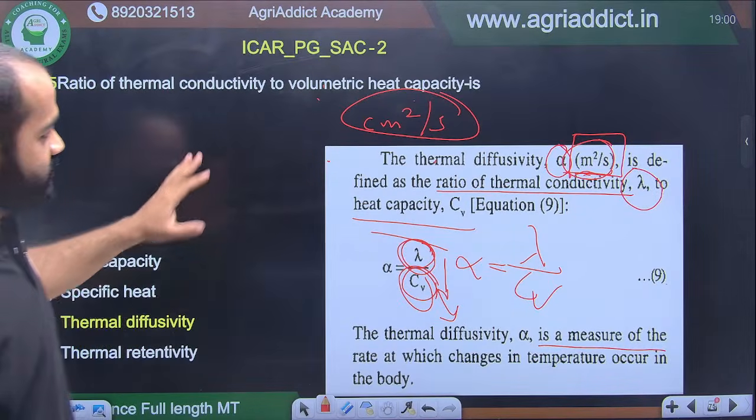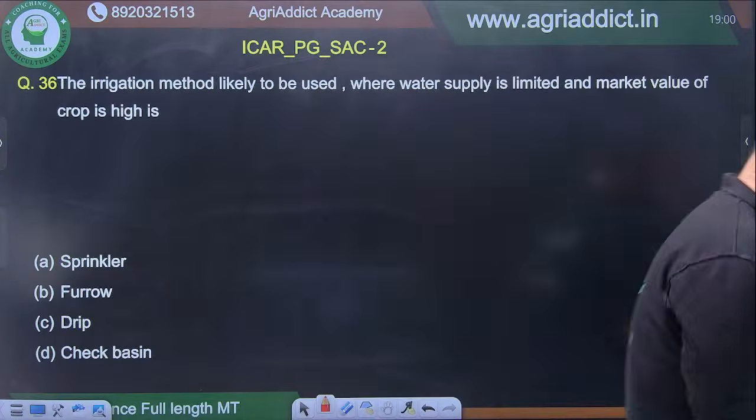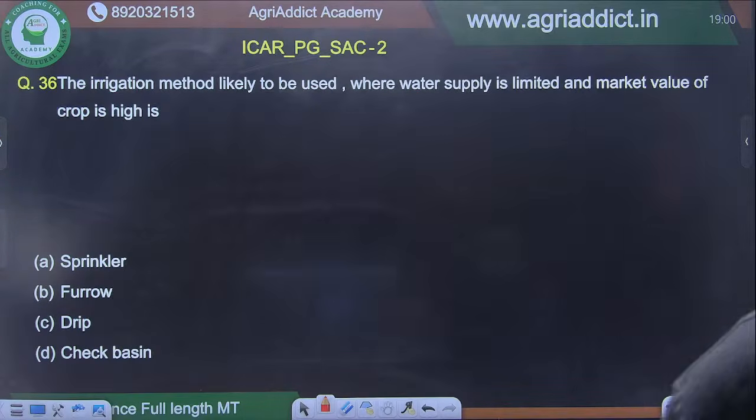All right. So we'll move on to the next question. इसका आंसर जल्दी जल्दी बताओ. This is also a PYQ. I remember very thoroughly.